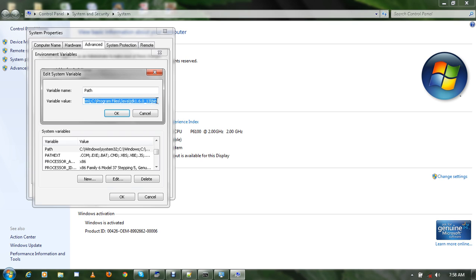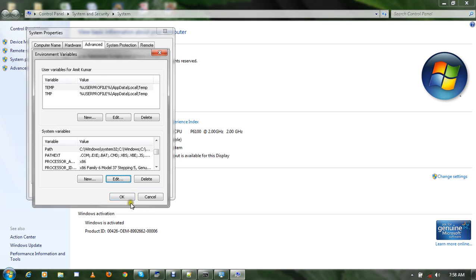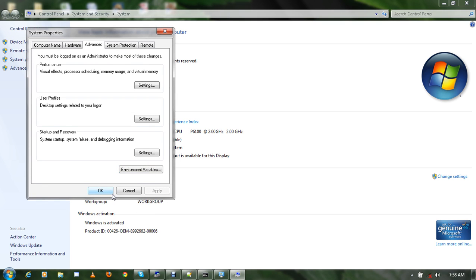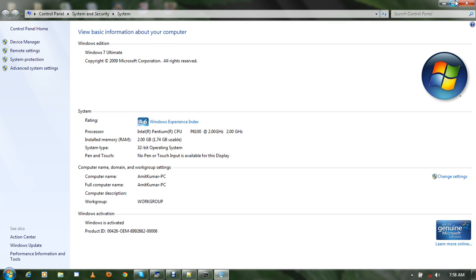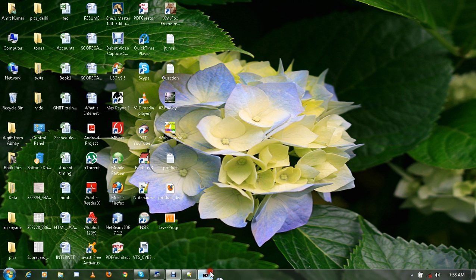Just click on the last value and type a semicolon and paste that path which you have copied from there, C TC bin. Once you have pasted the path over here, now you can compile with TCC from the command prompt. Close the command prompt, restart it again so that it can work.